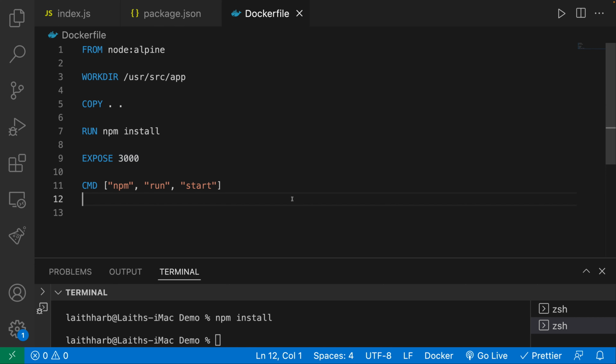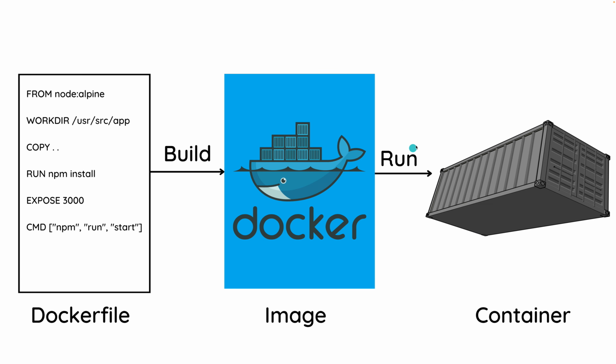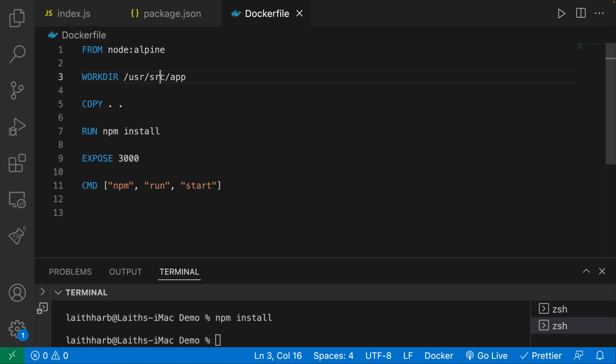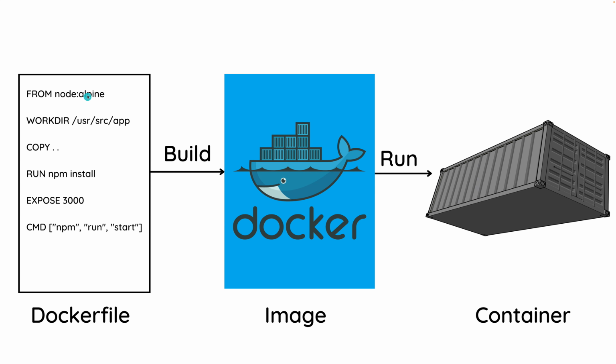All right, let's go ahead and run our application inside of a Docker container. But before, let's quickly remind ourselves of the process that we need to follow in order to get that application running in that container. So right now we have our Dockerfile, and we have specified the set of instructions. But remember, we cannot create a container from a Dockerfile. With the Dockerfile, we have to create a Docker image, that is an executable file that is able to run containers. So that is step number 1. We need to build an image from our Dockerfile.